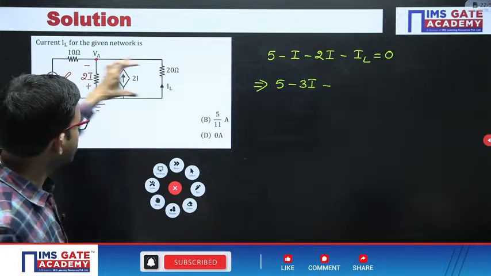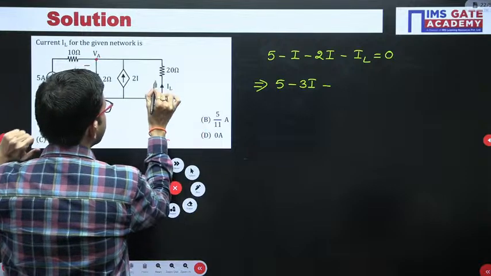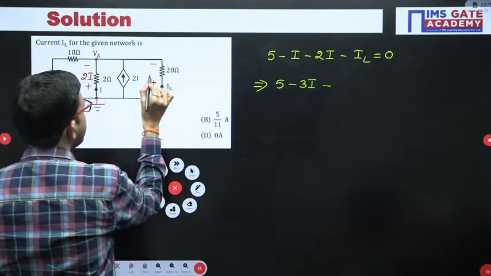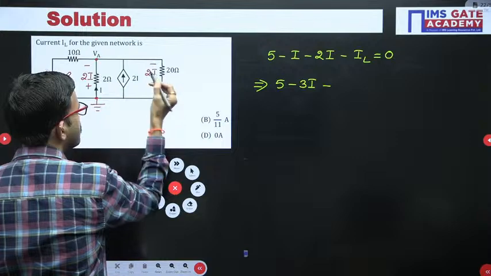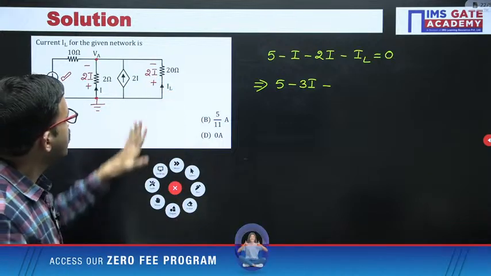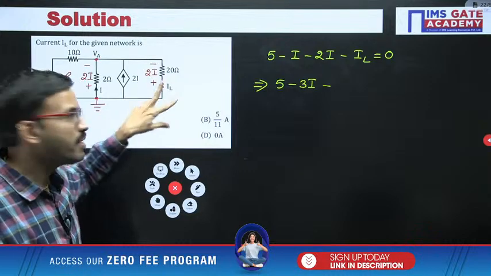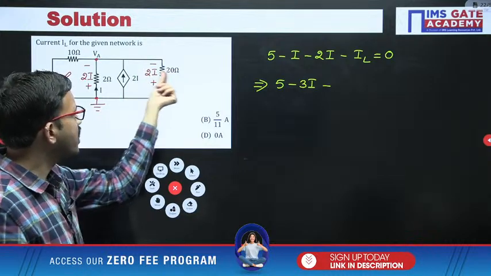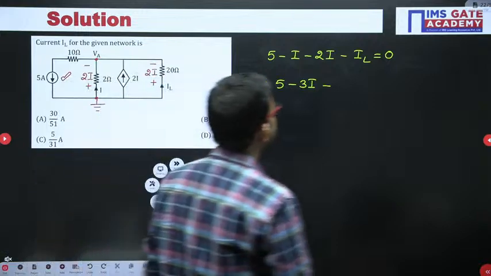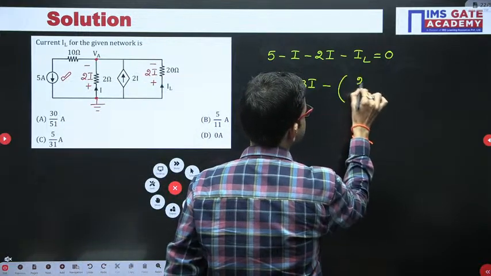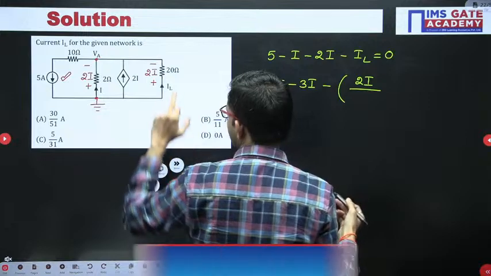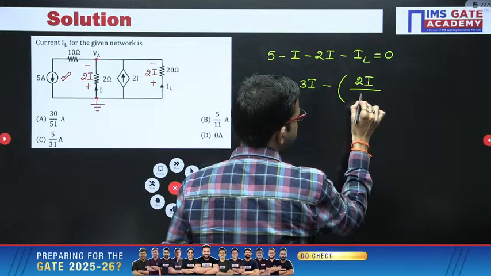Here also you will have plus minus 2I. Now you can observe that IL, by using Ohm's law, is 2I divided by 20, voltage divided by resistance. Here the voltage value is 2I and the resistance value is 20.